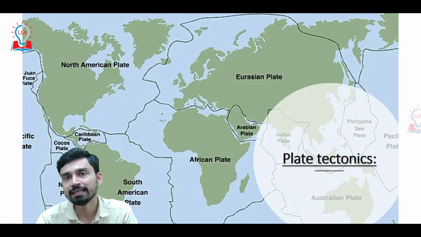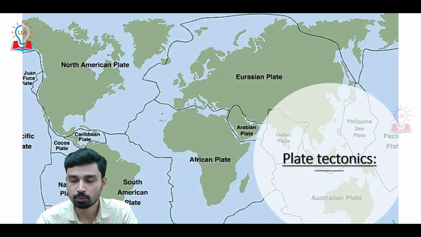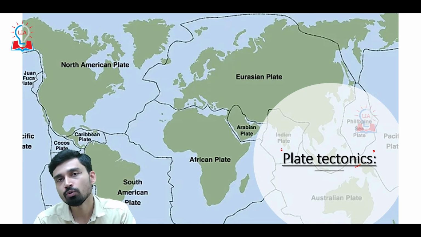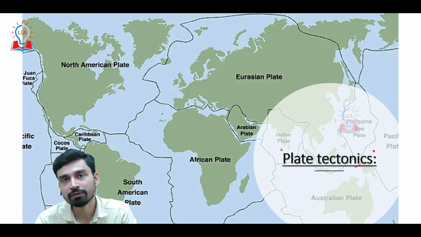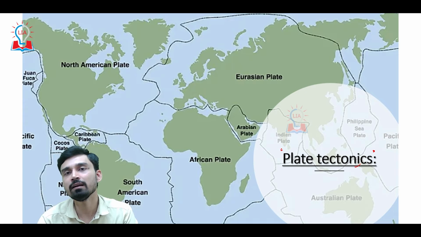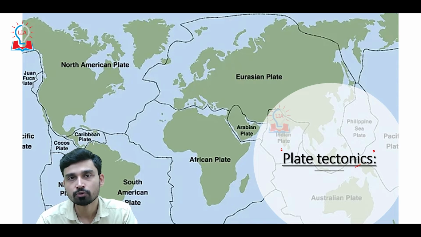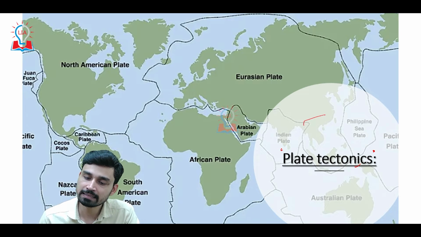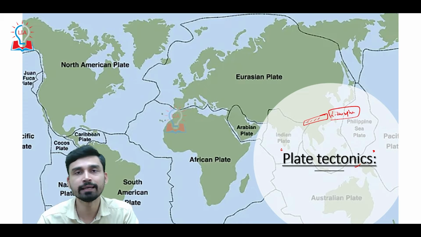So before understanding the mechanism and the reason behind the Turkey earthquake, let us first try to understand some basic concepts about our Earth. As we know, the Earth is divided into three parts. The upper part is called the crust. Then we have the middle part, that is called the mantle, and the innermost part of the Earth is called the core. The solid part of the crust and the upper solid part of the mantle act like a single layer. And this single layer is called the lithosphere, which generally extends up to a depth of 100 kilometers.